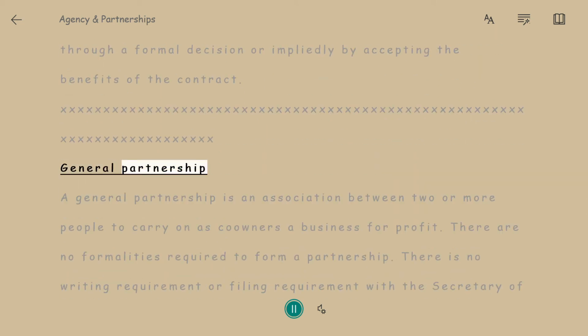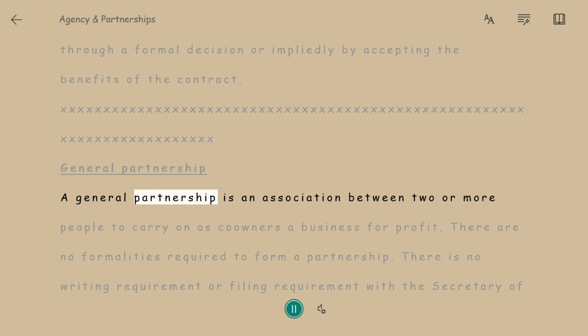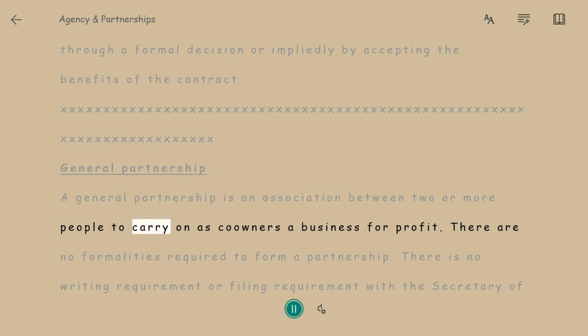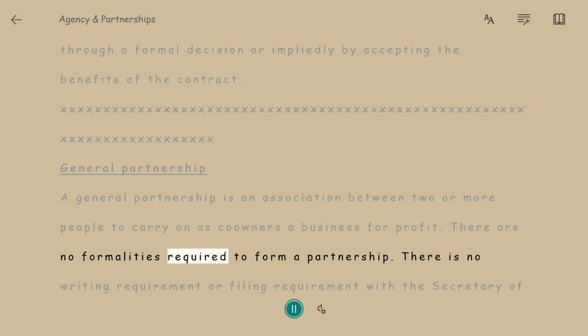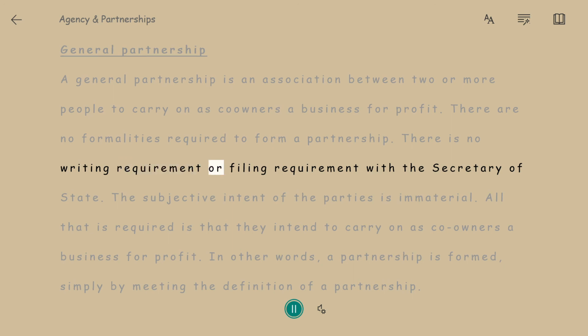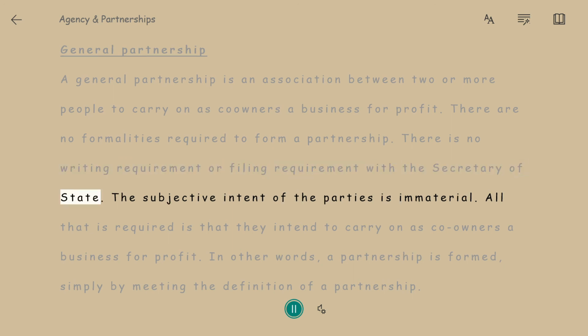General partnership. A general partnership is an association between two or more people to carry on as co-owners a business for profit. There are no formalities required to form a partnership. There is no writing requirement or filing requirement with the Secretary of State.